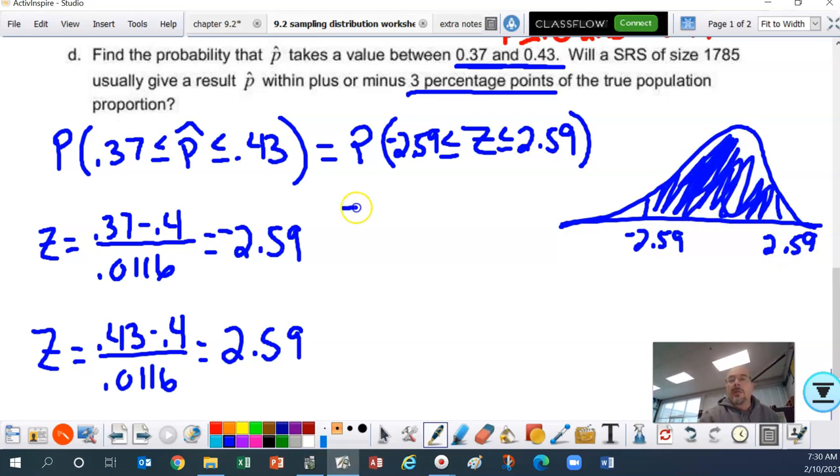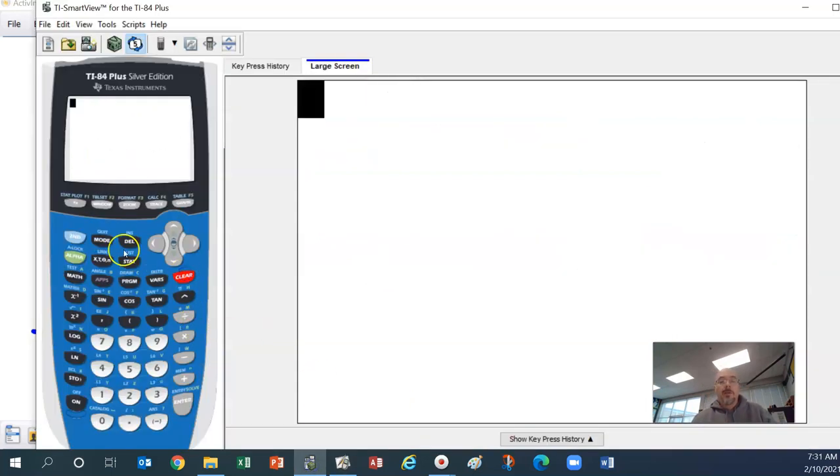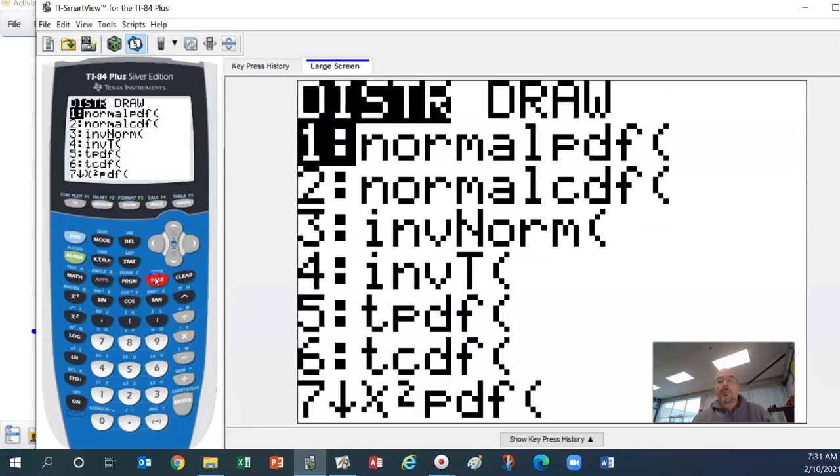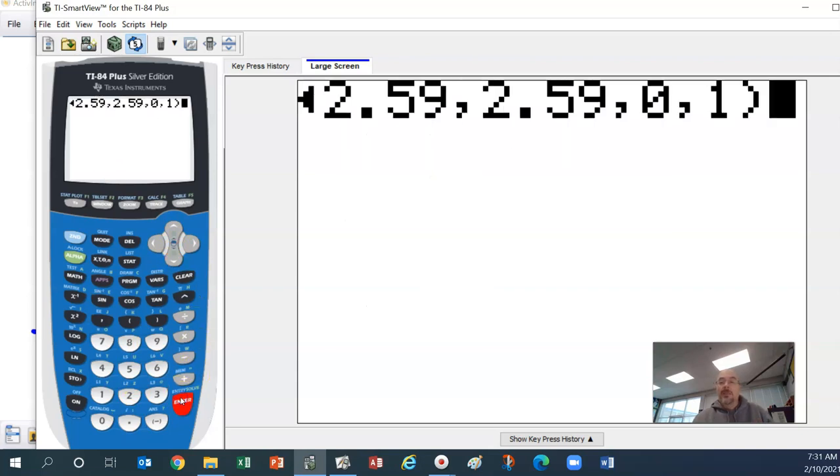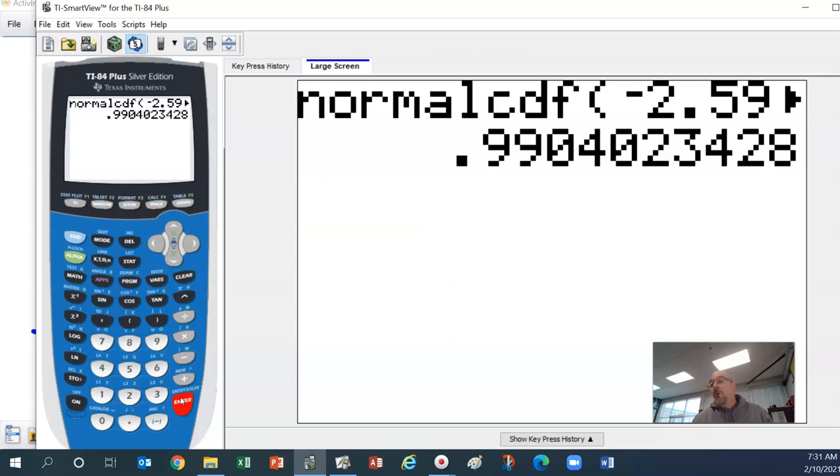Okay, so now what we can do is we don't need to write down anything. No calculator notation is needed here. So I'm going to go to the calculator. Remember how this works. We're going to go second vars. We're going to pick number 2, normal CDF. Lower bound is the negative 2.59. The upper bound is the 2.59. Leave your mean 0, your standard deviation 1, because we've standardized it already. We're going to paste that in, and whoa, 0.99.